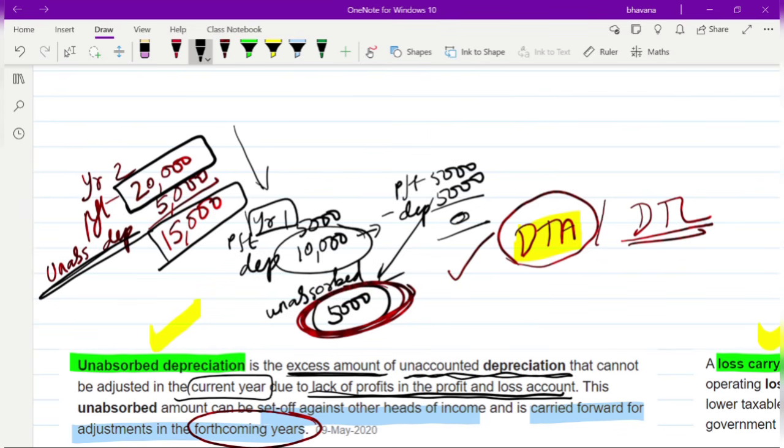So what did I tell you? In the future, if you have to pay less tax, or your profit will come down due to any expense, at that time you will treat it as a DTA, because you always have to look at the future. In future you are going to pay less tax, which means it is like an asset to you, so you will create a DTA here. So this is unobserved depreciation; in this case, the DTA will be created.